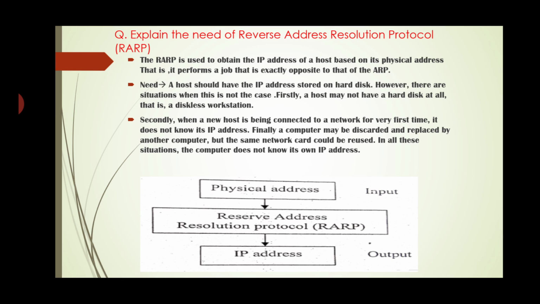Finally, a computer may be discarded and replaced by another computer, but the same network card could be reused. In all these situations, the computer does not know its own IP address. So to find that IP address, the RARP protocol is used. In this, the physical address is the input and the IP address is the output.